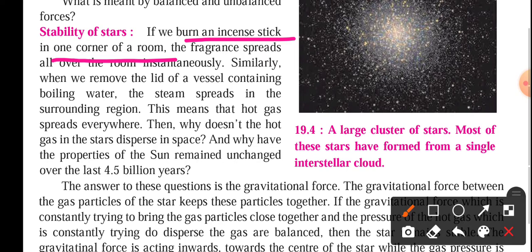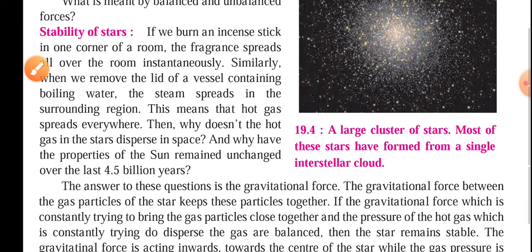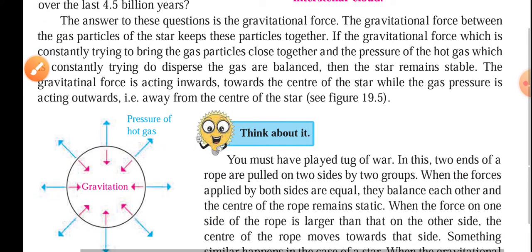And why have the properties of the sun remained unchanged over 4.5 billion years? The answer to it is the gravitational force. As we have the Earth's gravitational force, similarly, stars also have their own gravitational force, which holds back all the hot gases in the star.